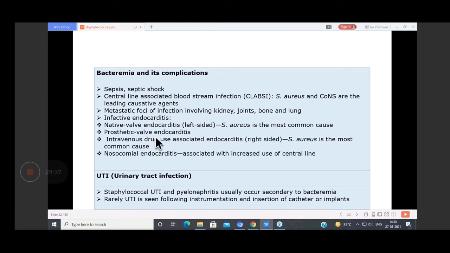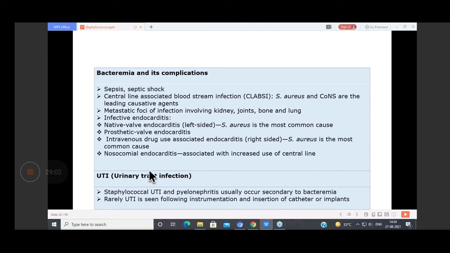Then it also causes prosthetic valve endocarditis. So after putting a prosthetic valve, it may cause endocarditis. Then intravenous drug use associated endocarditis. Here also, on the right side, Staph aureus is the most common cause. Then nosocomial endocarditis. So these are the various causes of bacteremia.